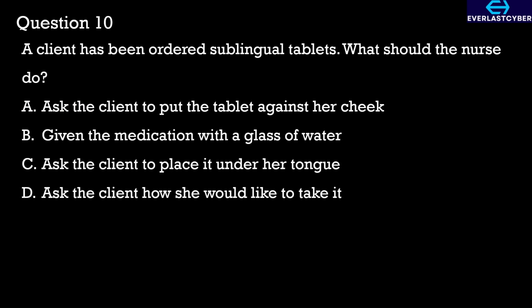Question 10. A client has been ordered sublingual tablets. What should the nurse do? A. Ask the client to put the tablet against her cheek. B. Give the medication with a glass of water. C. Ask the client to place it under her tongue. D. Ask the client how she would like to take it.